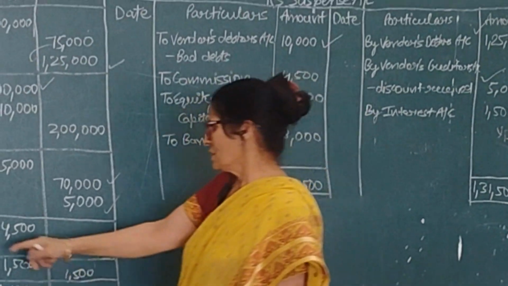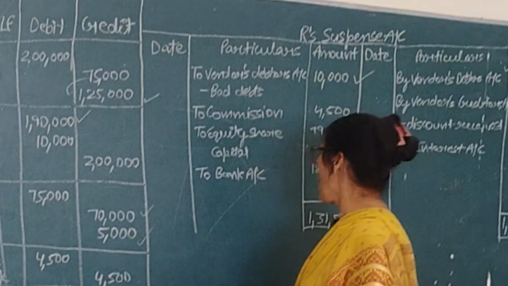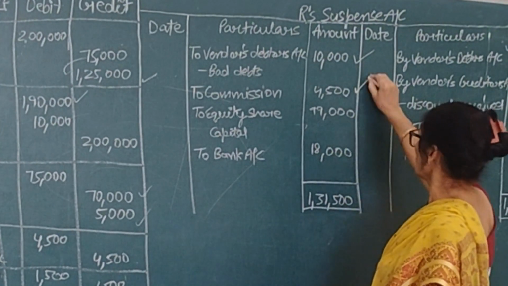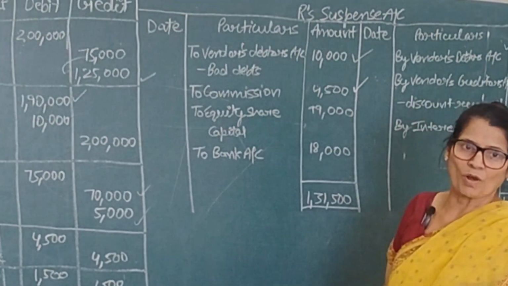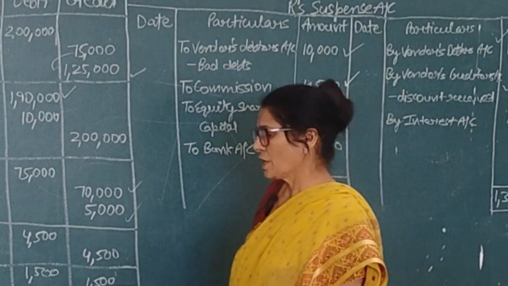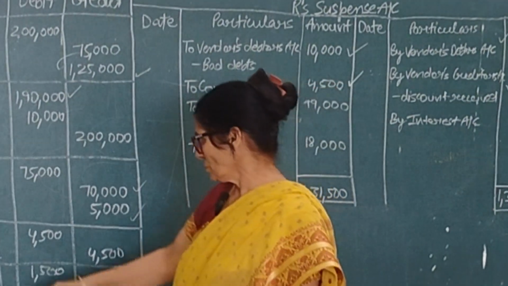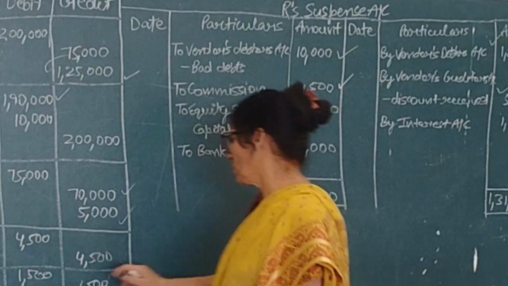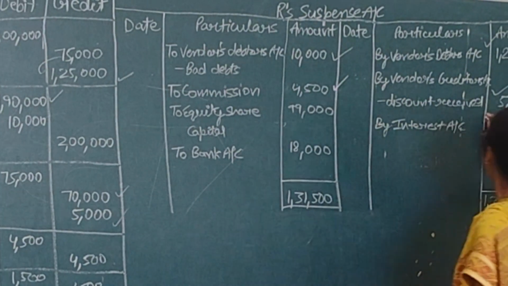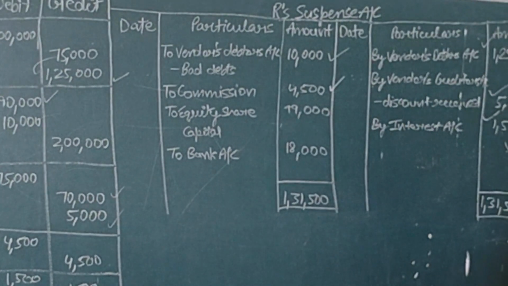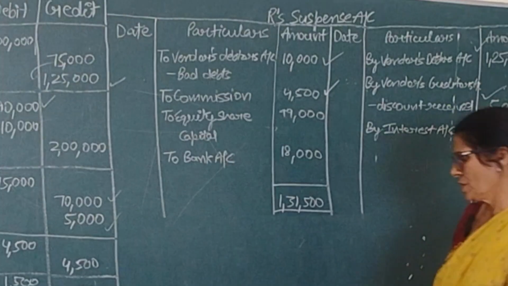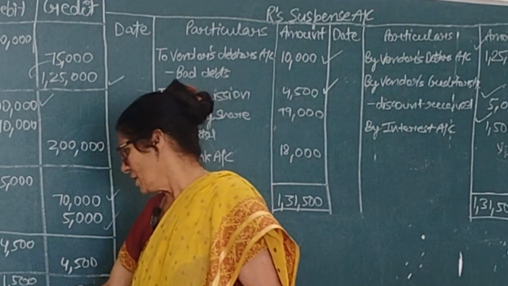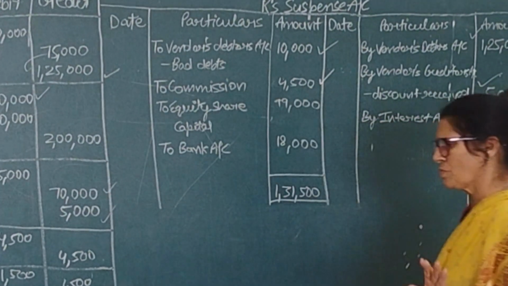Is it right? Then for commission, our suspense account commission, you are getting 4,500 from R, who is the vendor. Then suspense account, this we have clear. Interest account debit to suspense, this 1,500 has already been given. Interest account. So this is our gain. 1,500 we will write on the credit side. Last entry, many times we have done.